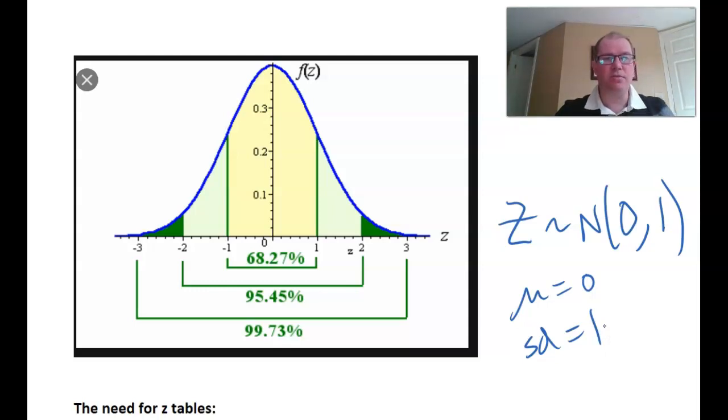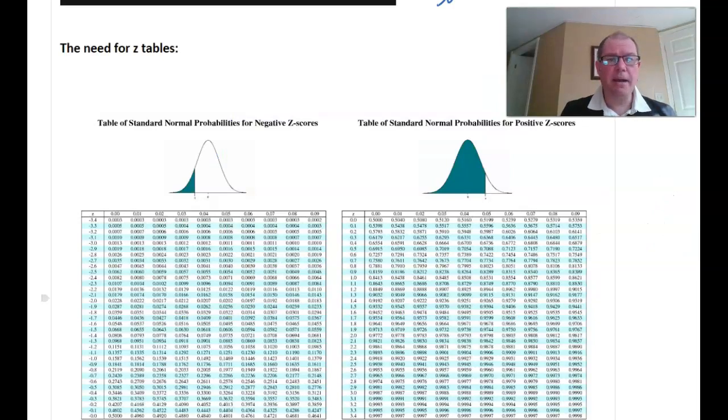So all we need to do is relate our normal distribution to the standardized one, and then we can work out probabilities in our example, whether it's length of leaves on a tree or IQ. So here we have the z-score tables, and remember what we're really doing is taking our real-world example and changing it into the standardized normal distribution, which has a mean of 0 and a standard deviation of 1, and then we can work out the areas using this table. Remember, this table works by always working out the areas to the left of a point, and we'll explore that in the examples coming up now.